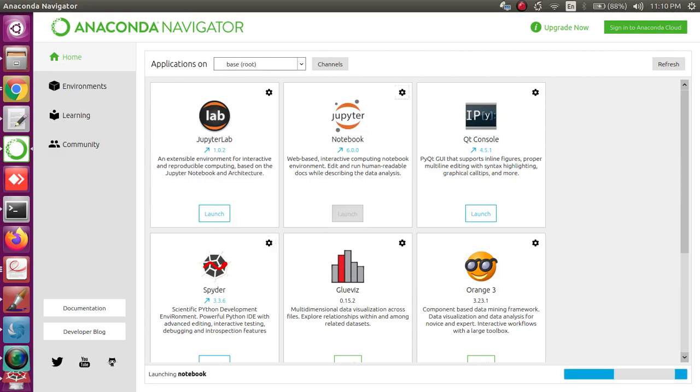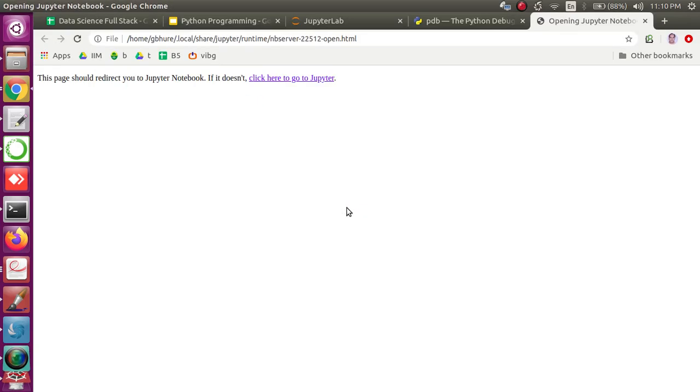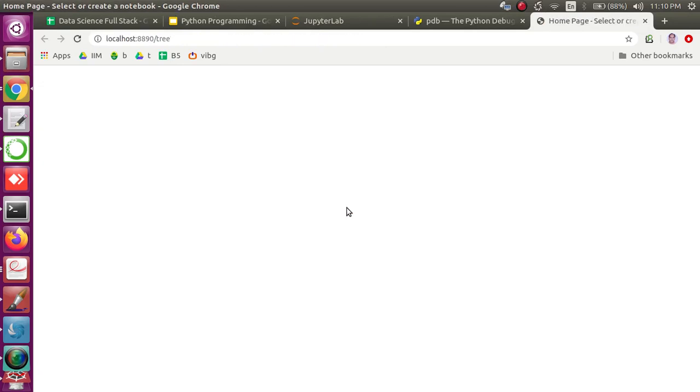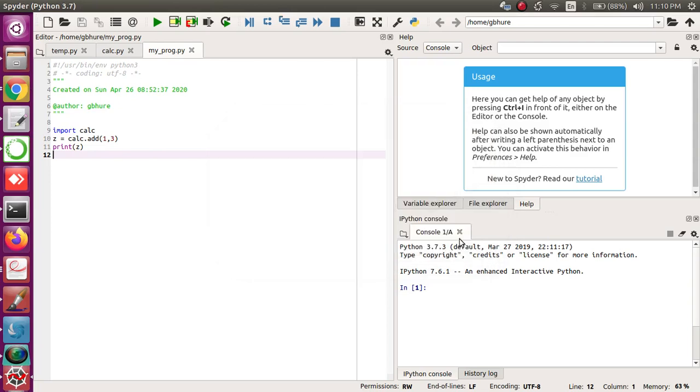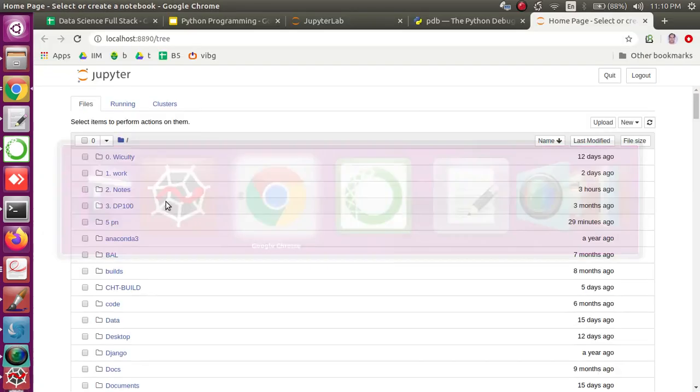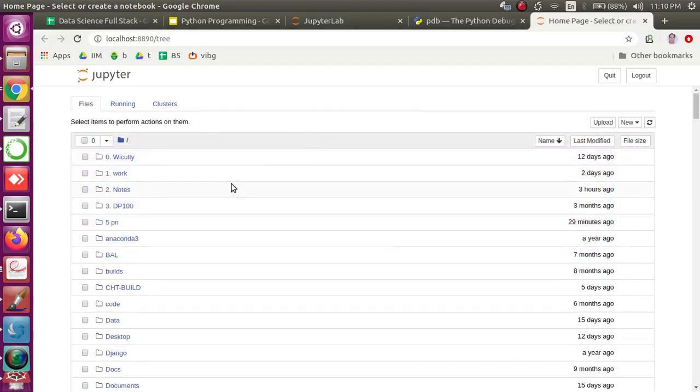Let me open all these things and I will quickly help you have a look at these packages or these IDEs. Here I go and I can see that the moment I click on Jupyter Notebook, this is a web-based interface. It lets us open any Python code if you want to write.